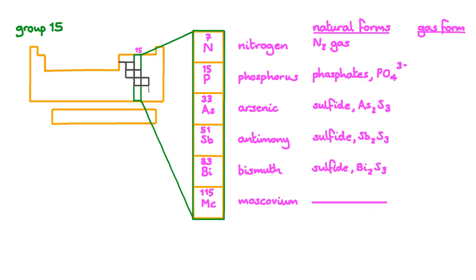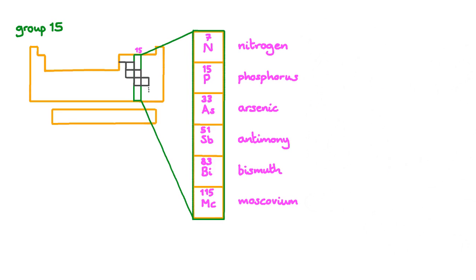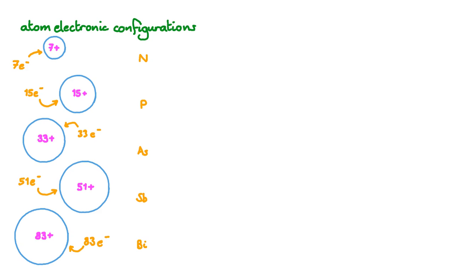Another interesting feature of these elements is the range in forms they exhibit when they're turned into a gas. Of course, we know nitrogen forms N2 molecules, but phosphorus, arsenic and antimony form tetrahedral 4-atom molecules. And uniquely for a metal, bismuth will form a Bi2 molecule in the gas phase. The next thing we're going to look at is the electronic configuration of atoms of these elements. This is where the magic happens.